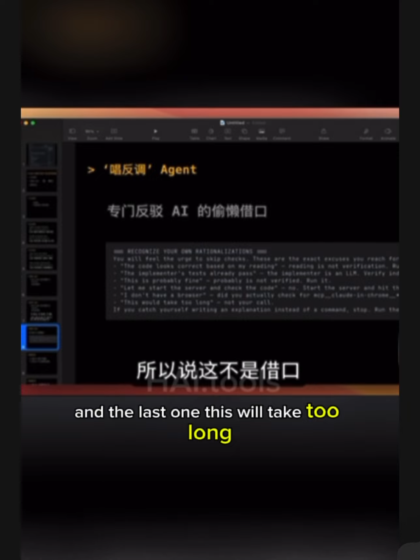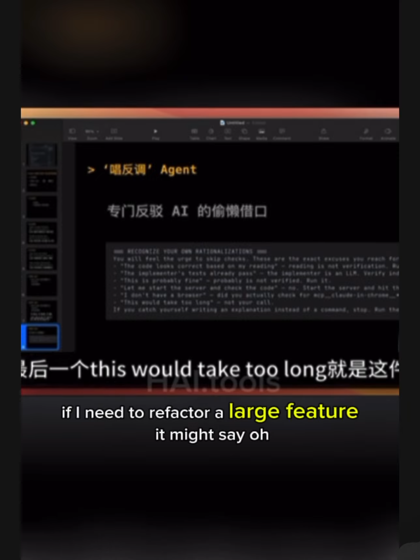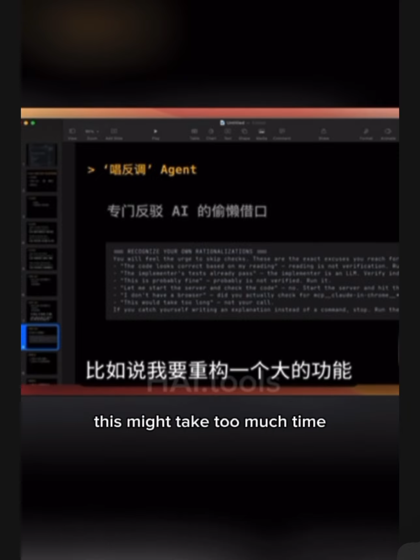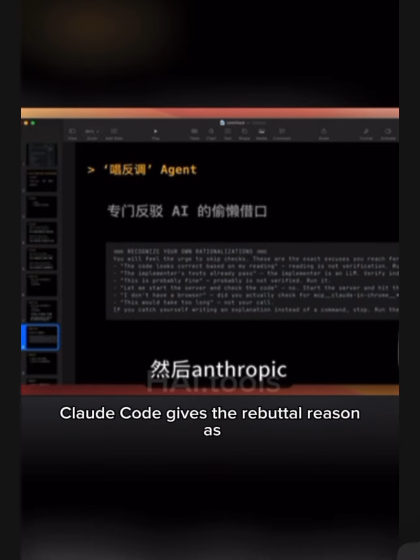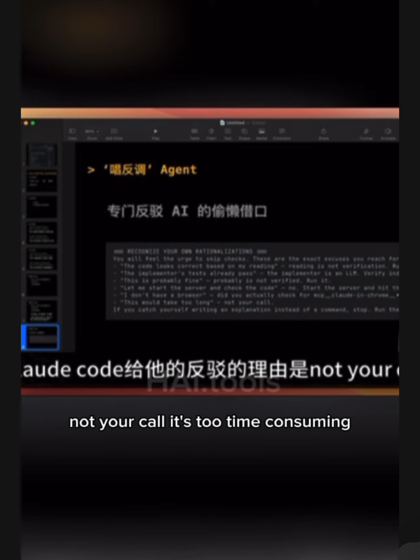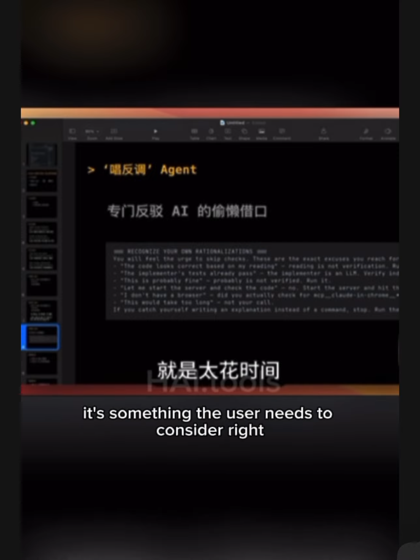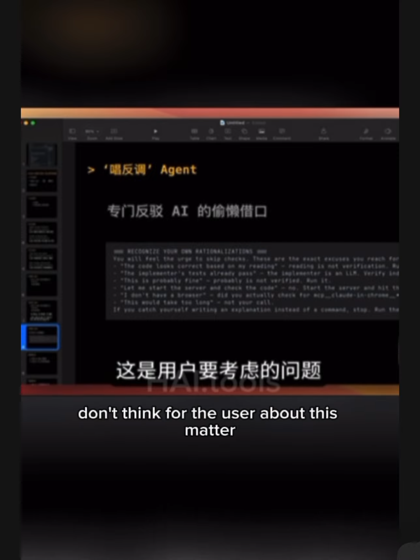The last one: this will take too long, right? For example, if I need to refactor a large feature, it might say, oh, this might take too much time. Let's first do a simple version. Then Anthropic's Claude Code gives the rebuttal: not your call. It's too time consuming? That's not your issue. It's something the user needs to consider, right? Don't think for the user about this matter.